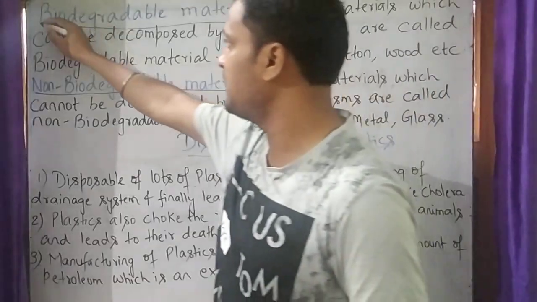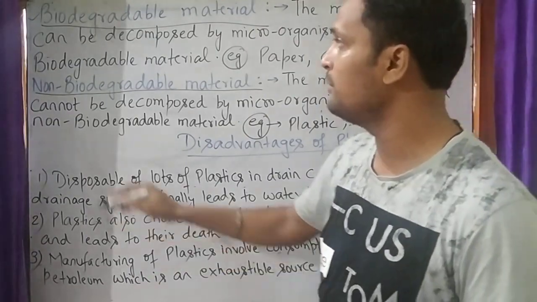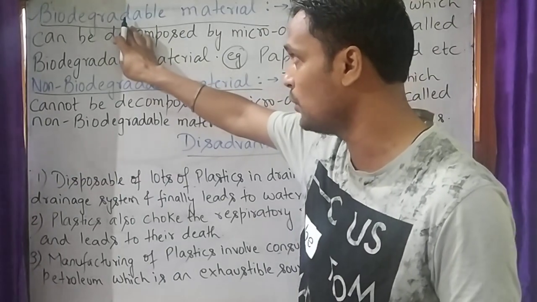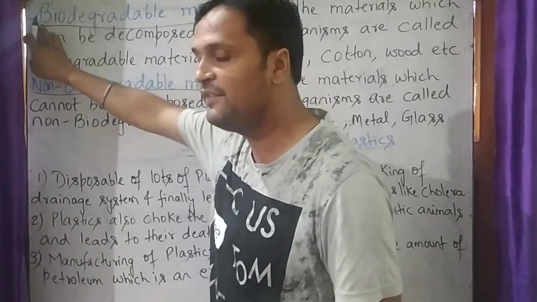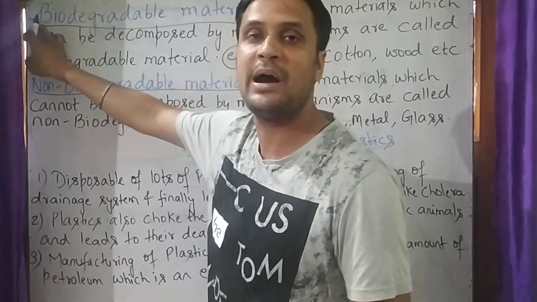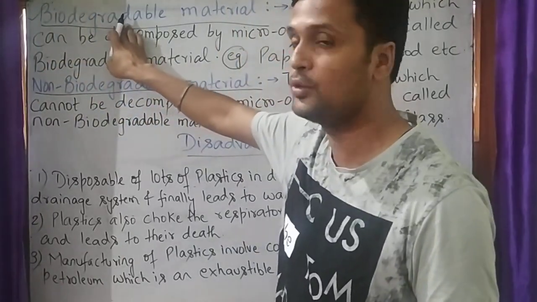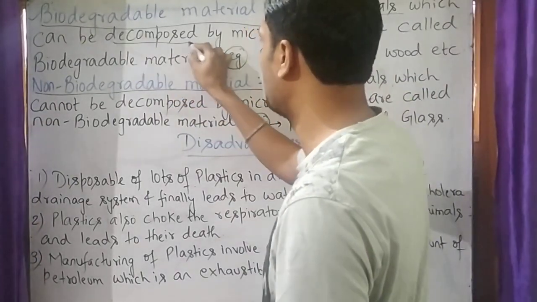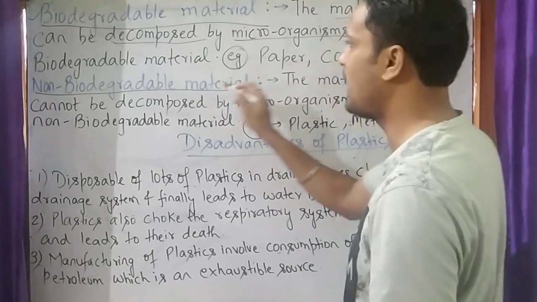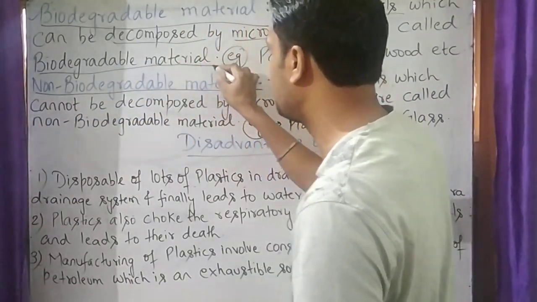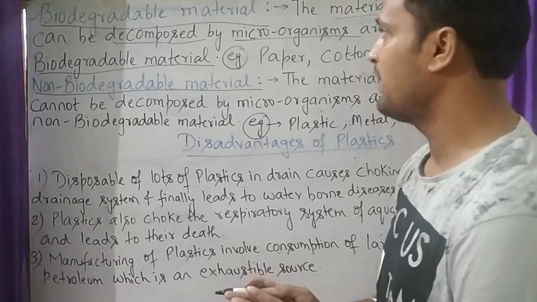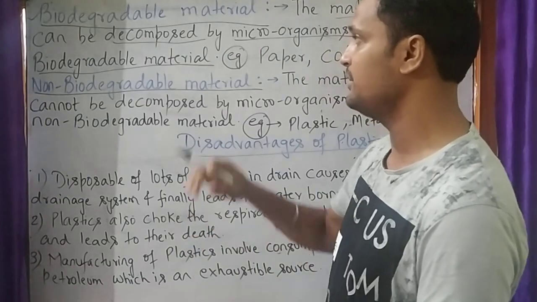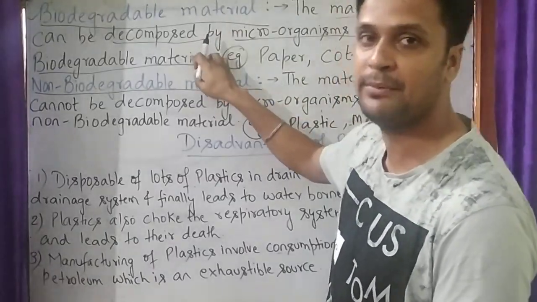The meaning of biodegradable is obvious from its name. Bio means living or microorganism and degradable means to decompose. So the material which can be decomposed by microorganisms is called biodegradable material. Such kind of material which can be decomposed by living things or microorganisms is known as biodegradable material.